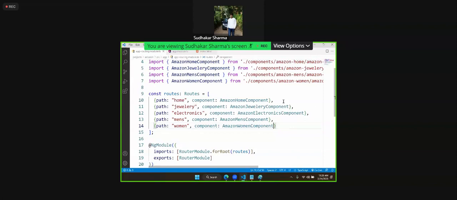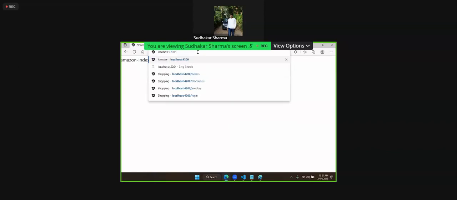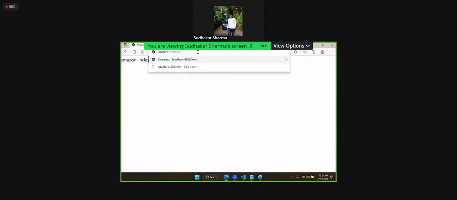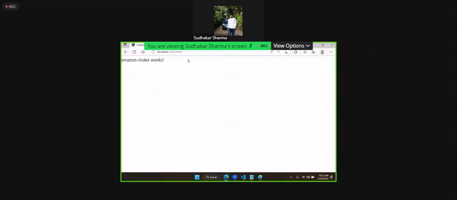That means what is the request, and on that request, what to deliver. Interestingly, these paths will directly work for you. Let's open here. When I open localhost, you see Amazon index working. Now observe carefully. In the URL I will type men's, and it should get that men's and display. Currently the route is there, but where to display that men's, you have to decide.